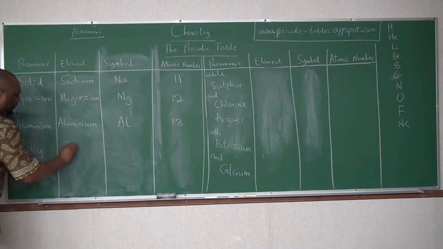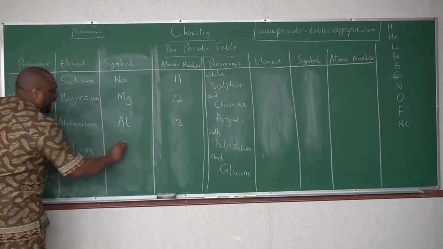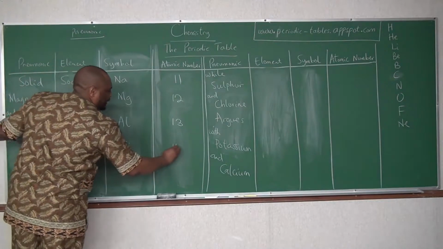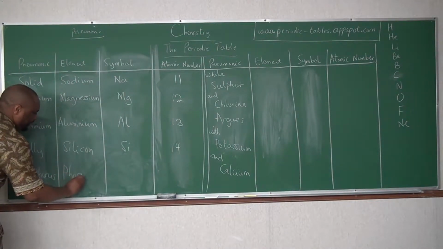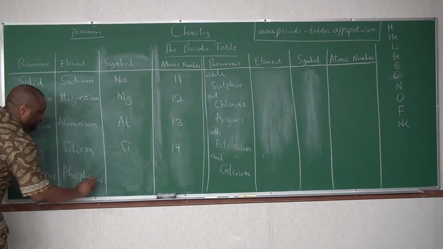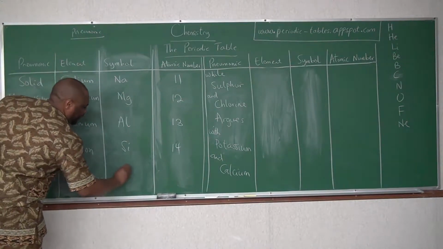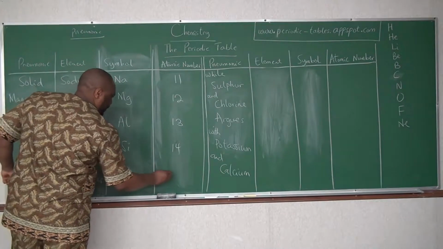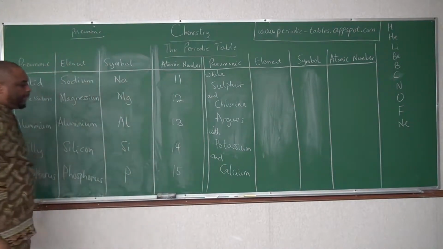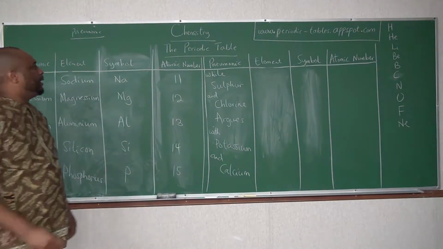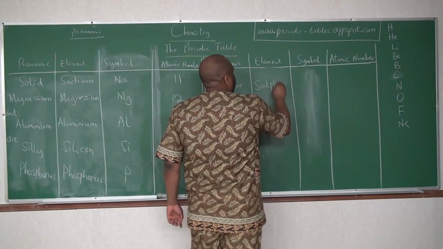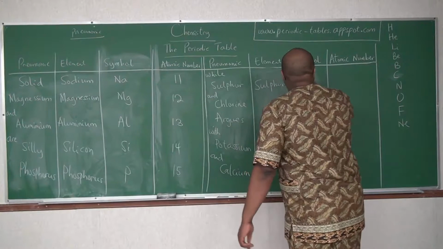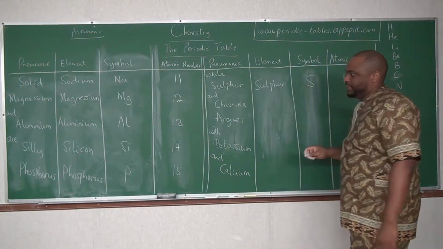Silicon is Si, atomic number 14. Phosphorus is still phosphorus, P, atomic number 15. Sulfur is still sulfur, S, atomic number 16.